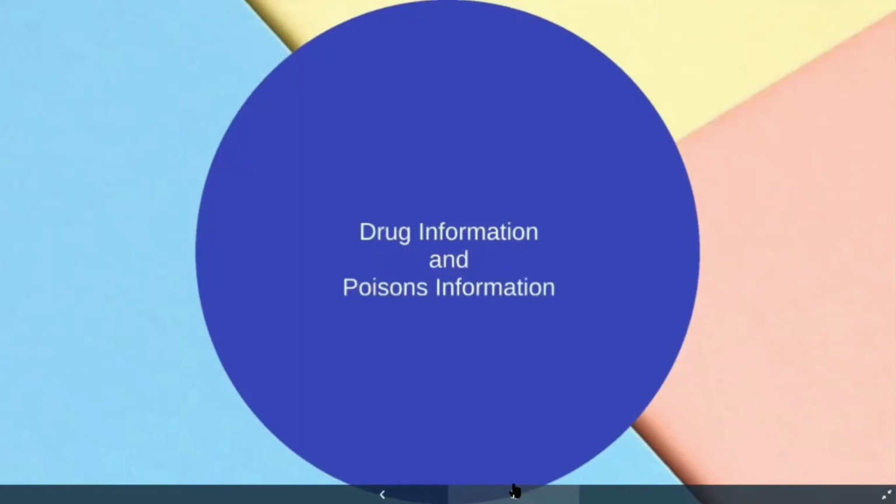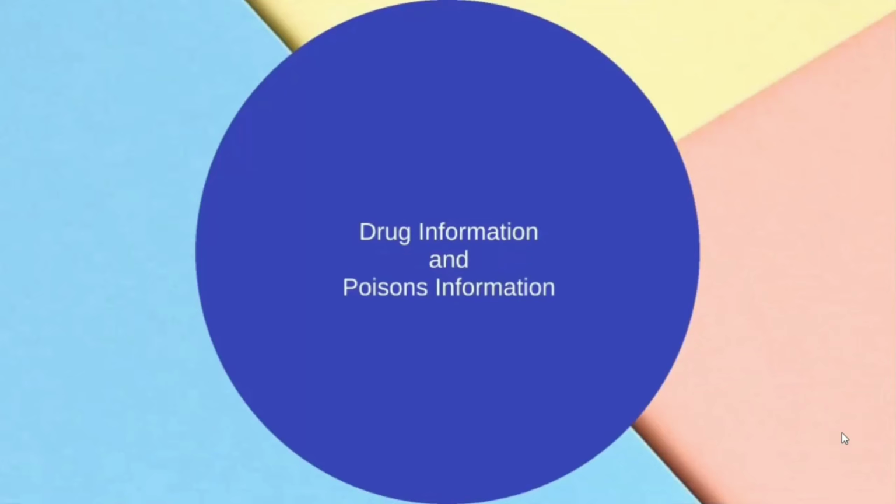And next one is drug information and poison information, right? What is drug information and poison information? Nothing but providing appropriate, concise, clear information about drug use to the people. Here, to the people means whoever asks you. It can be a patient, a patient's caretaker, a doctor, a nurse, or the general public, anyone can ask. So providing information about drugs and poisons, that is drug and poison information.